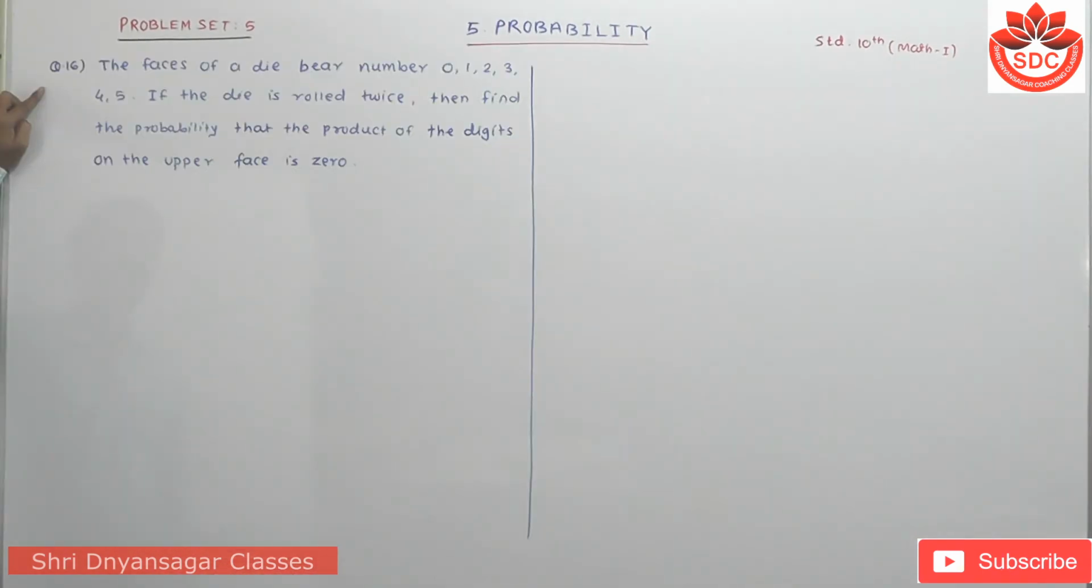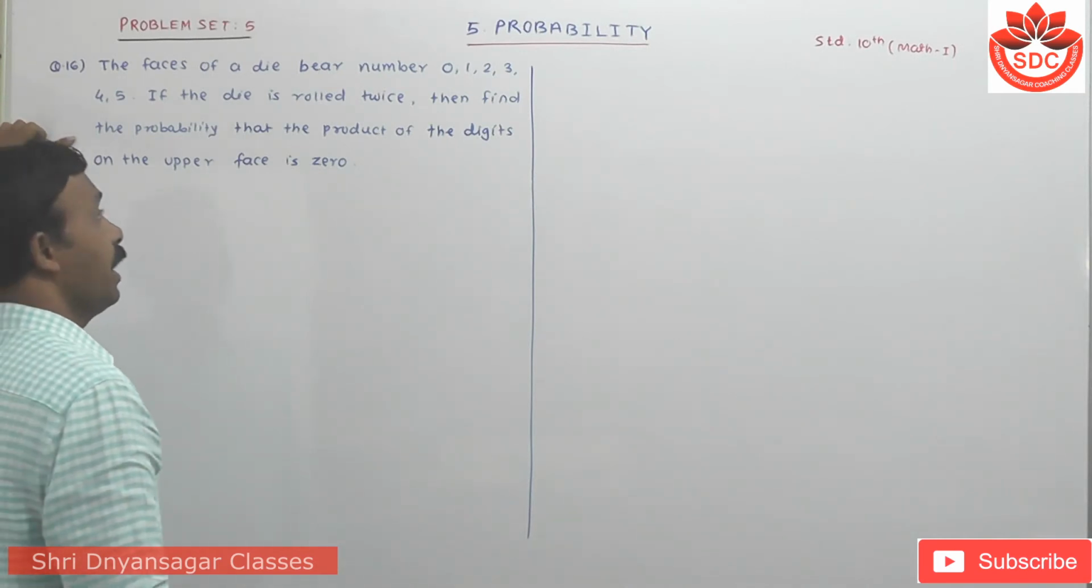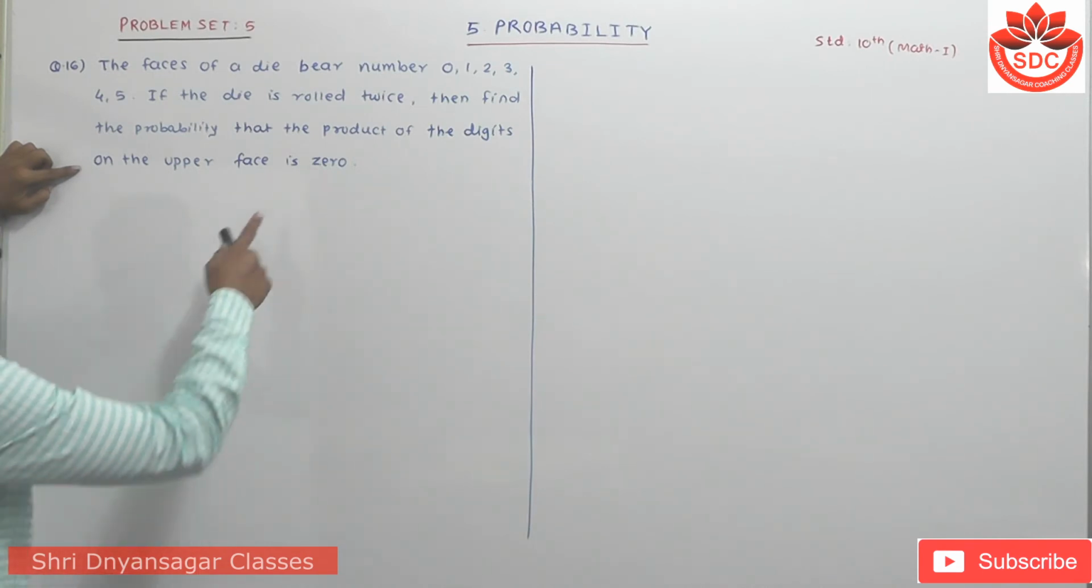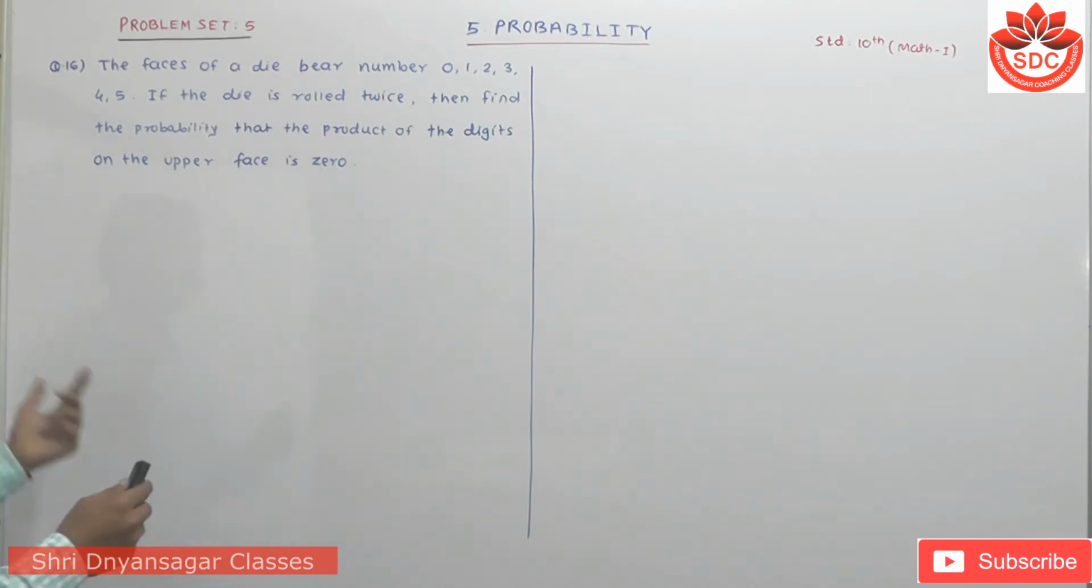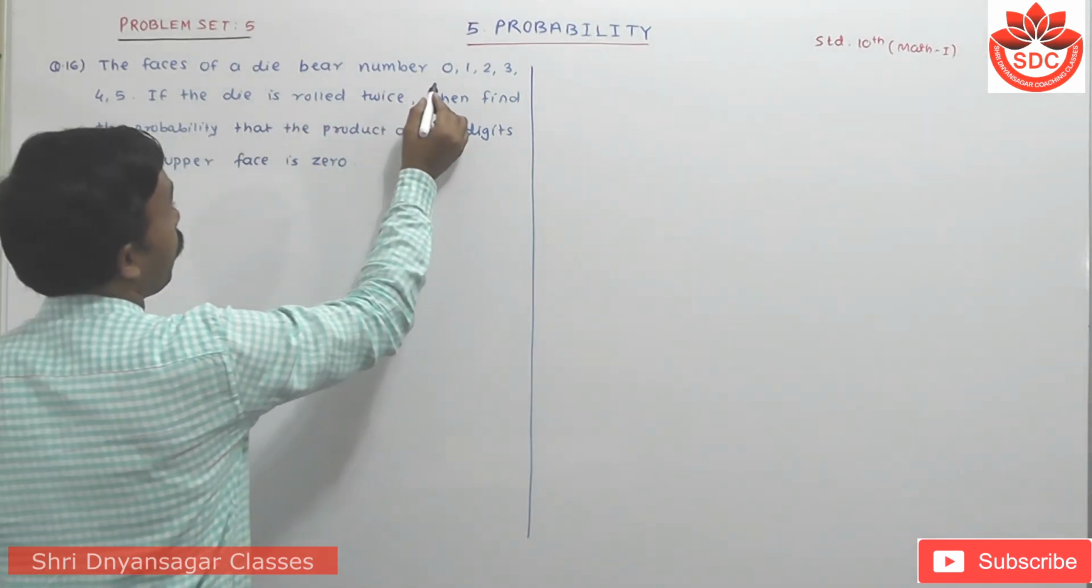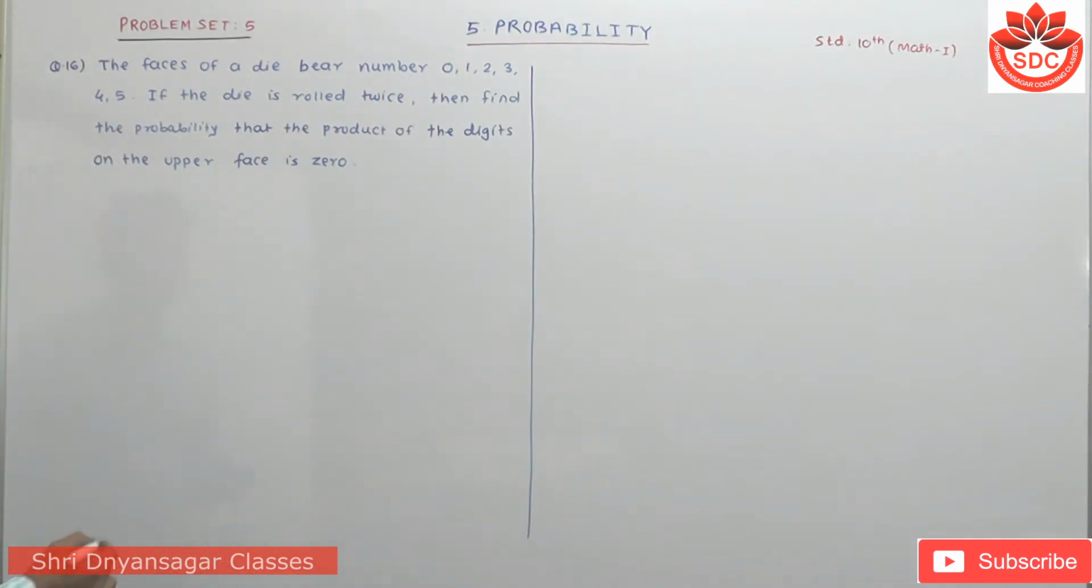Number 16. The faces of the die bear the numbers 0, 1, 2, 3, 4, 5. If the die is rolled twice, then find the probability that the product of the digits on the upper face is 0. That means the product of the upper faces is 0 here. Now student, the die has the numbers 0, 1, 2, 3, 4 and 5 here.